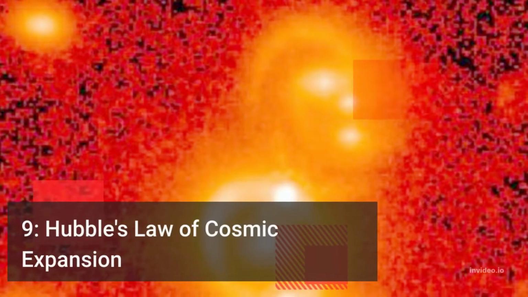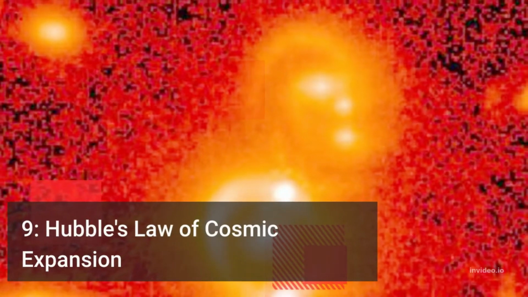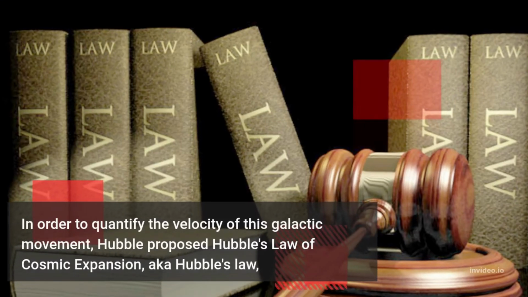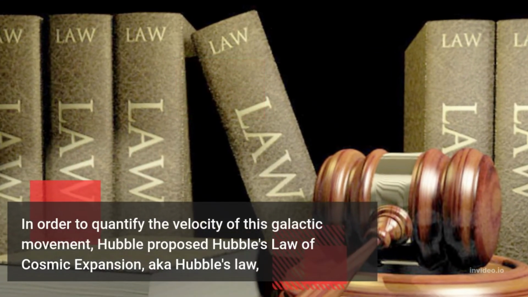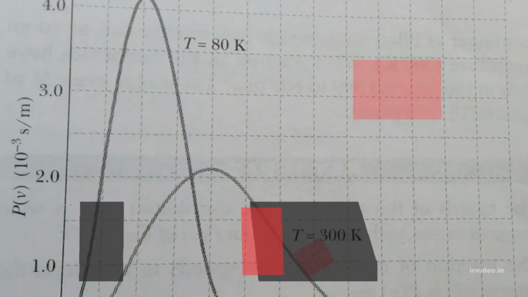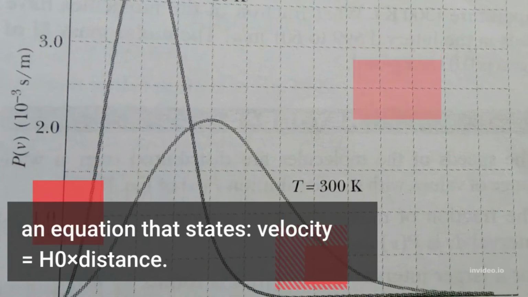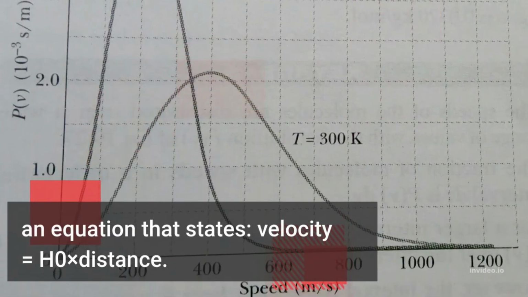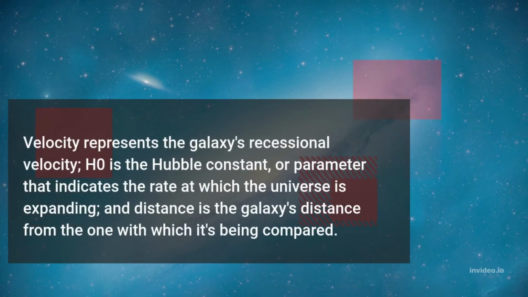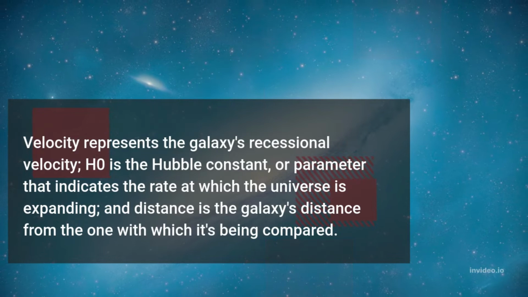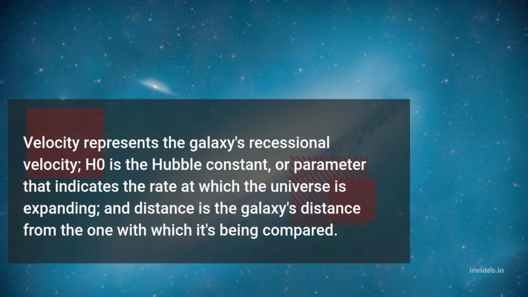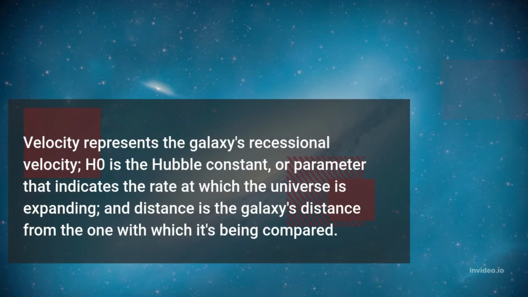Number 9. Hubble's law of cosmic expansion. In order to quantify the velocity of the galactic movement, Hubble proposed Hubble's law of cosmic expansion, which can be explained by an equation. Velocity is equal to H0 into distance, where H0 is Hubble's constant. Distance is the galaxy's distance from the one with which it's being compared, and velocity represents the galaxy's recessional velocity.